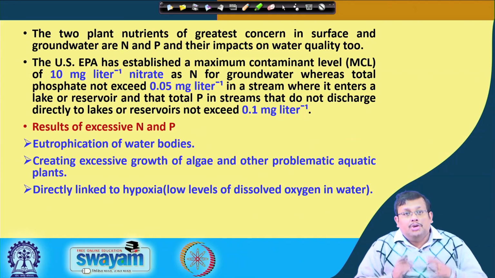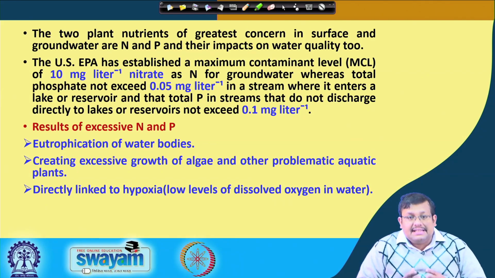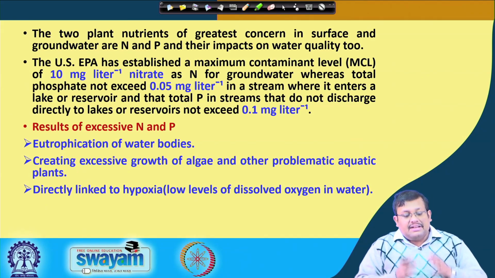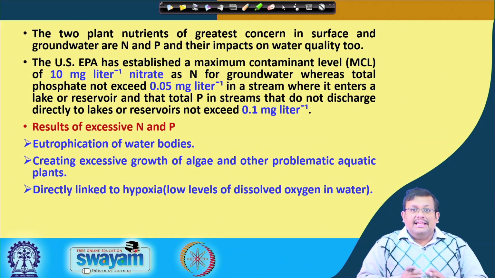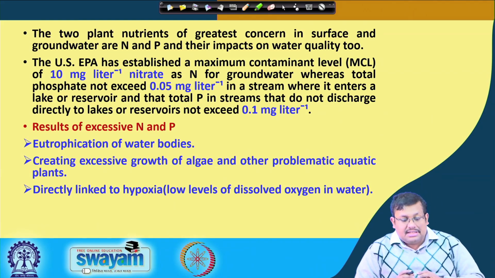So, the two plant nutrients of greatest concern in surface and groundwater are nitrogen and phosphorus, and their impacts on water quality are also very important.